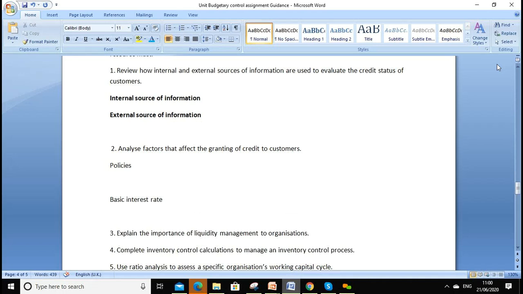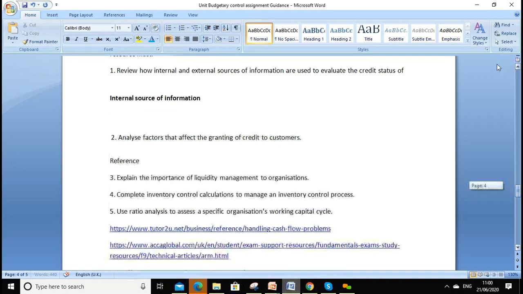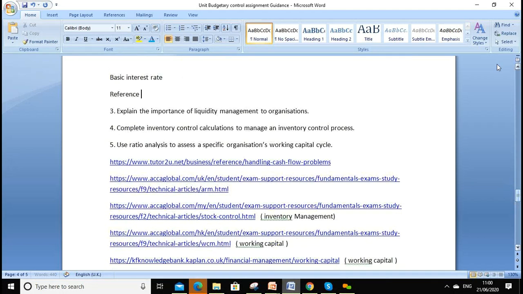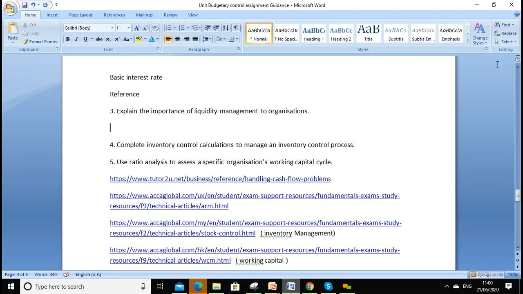Further factor you can look around references. So please follow the 2.2. Then you do the liquidity. Liquidity means the net current asset.